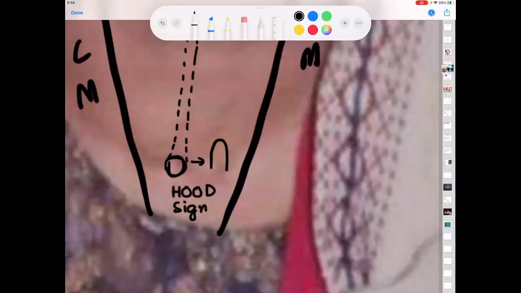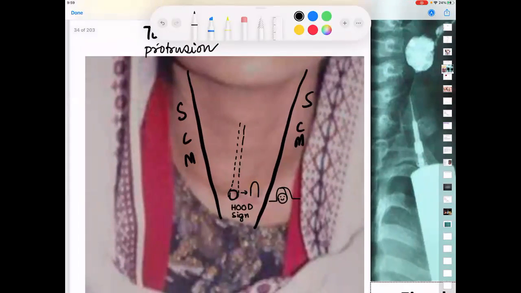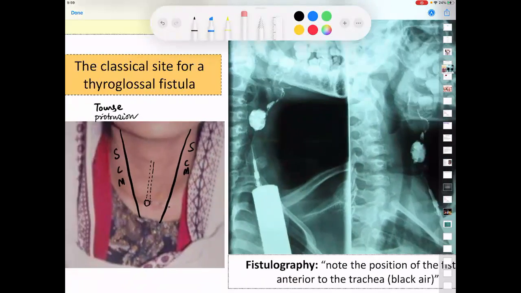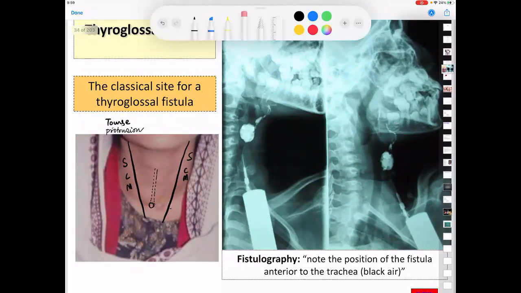I hope you know what a hood is. Come on, in the winter season, you wear your hoodies. So this is the hood. So remember that this is called a Hood sign. If I ask you an MCQ, in which condition do you get to see a Hood sign? Thyroglossal fistula. Good. Now, what is the investigation to do for a thyroglossal cyst?